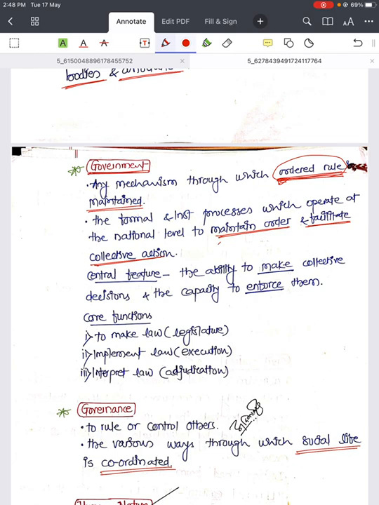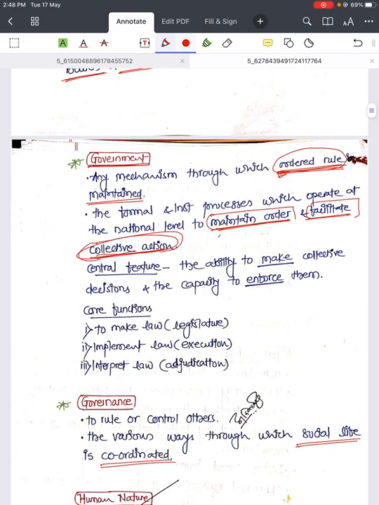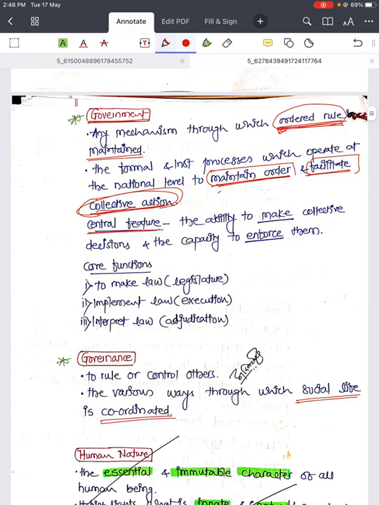The formal and institutional processes which operate at the national level to maintain order and facilitate collective action. Again, this is the keyword: to maintain order and facilitate collective action. So that mechanism is called government. The central feature of the government is the ability to make collective decisions and the capacity to enforce them. So government can make decisions and enforce those decisions. These are very important keywords: make and enforce.